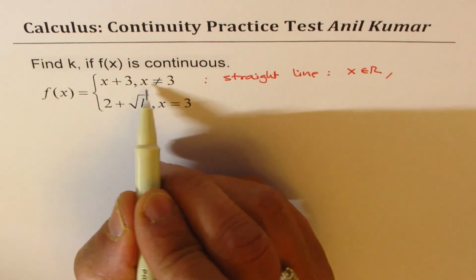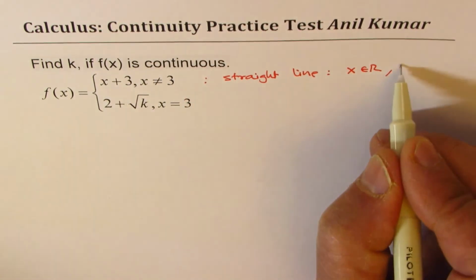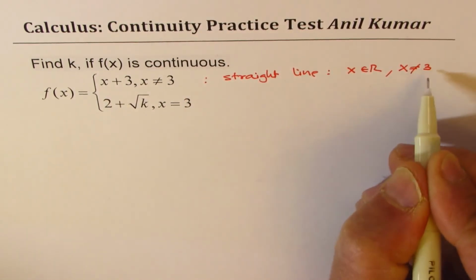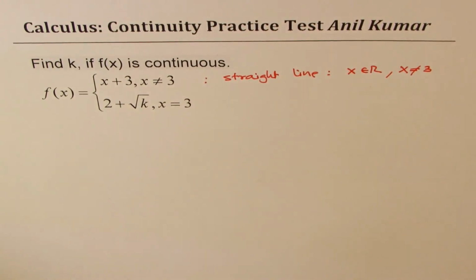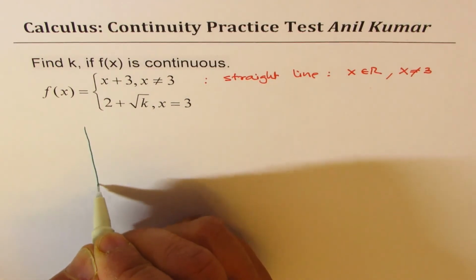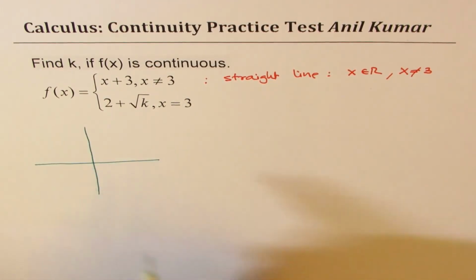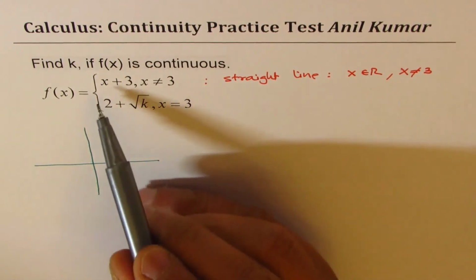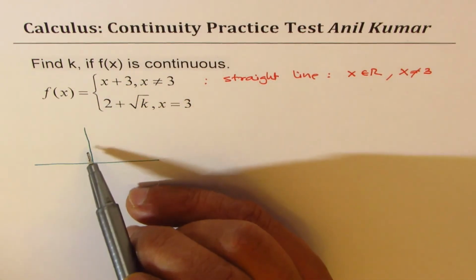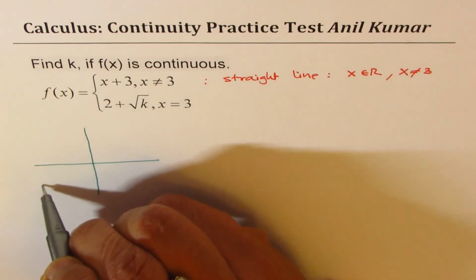But since we are not talking about a point at 3, in this case the domain is x not equal to 3. So we can sketch this part of the straight line. Let me sketch it here. So x plus 3 means the y-intercept is 3 and the slope is 1.